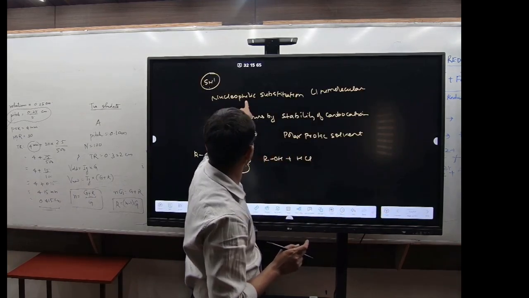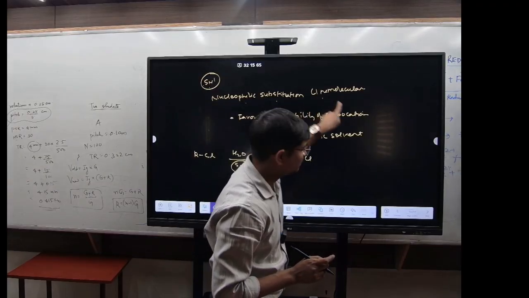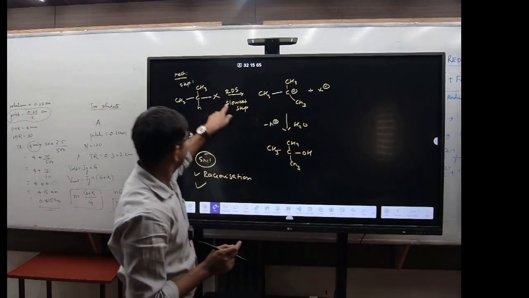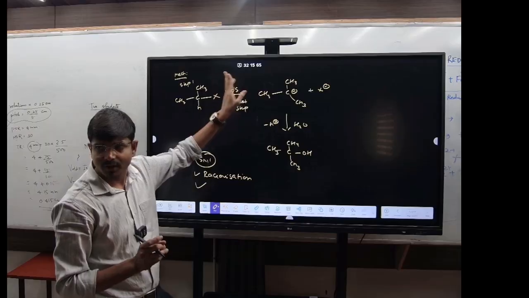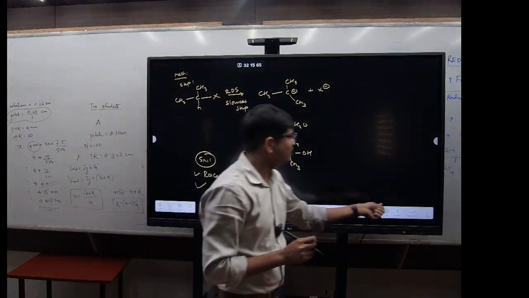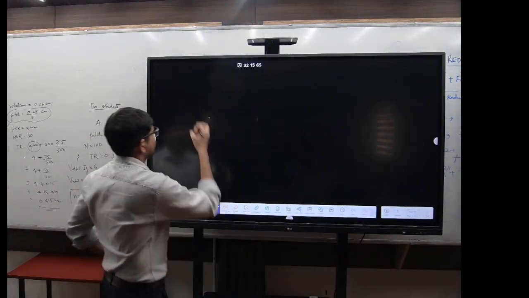That's why it is called nucleophilic substitution unimolecular. Why is it unimolecular? You see, in the slowest step, only one reactant is getting involved. So it is the unimolecular step 1.